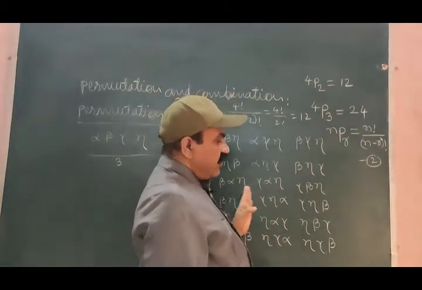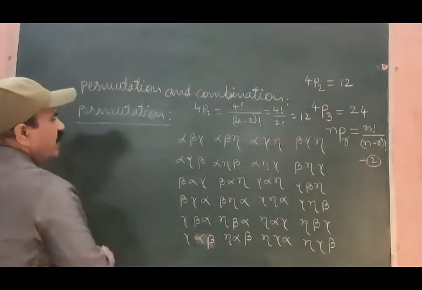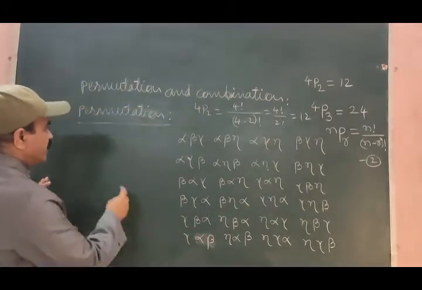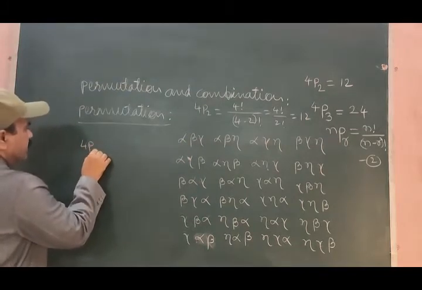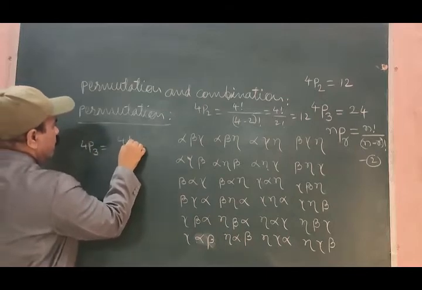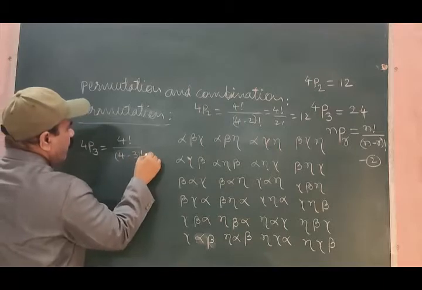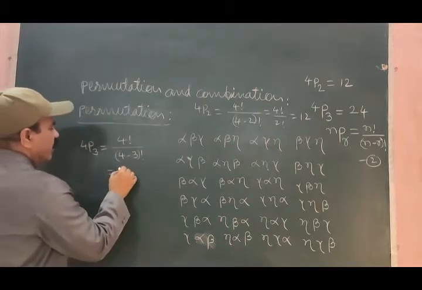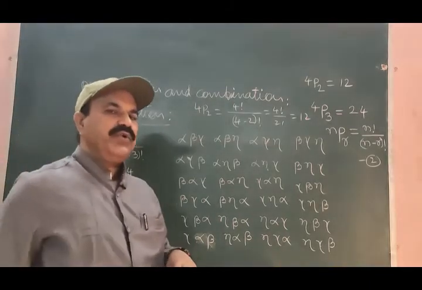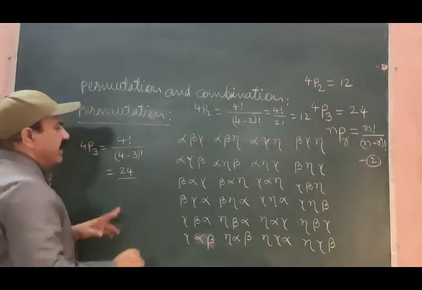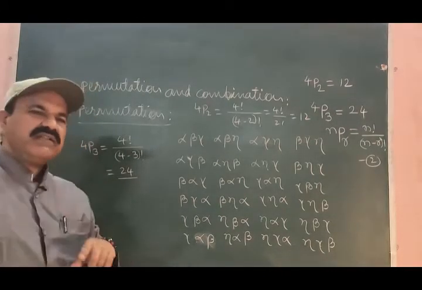Similarly, apply the same formula to these permutations, where n is 4, r is 3. 4P3 is equal to 4 factorial divided by (4 minus 3) factorial. 4 factorial is 24, 1 into 2 into 3 into 4, divided by 4 minus 3 which is 1, and 1 factorial is just 1.